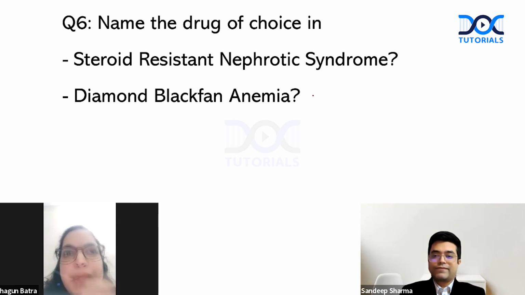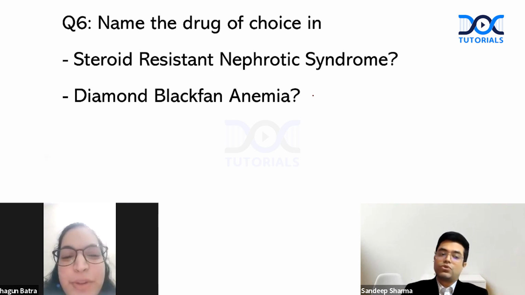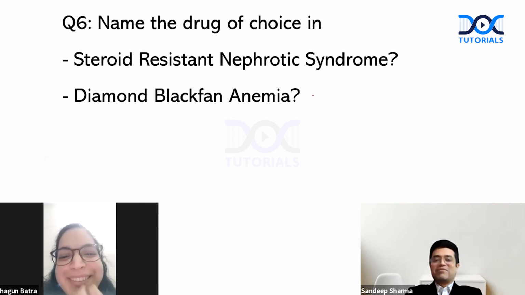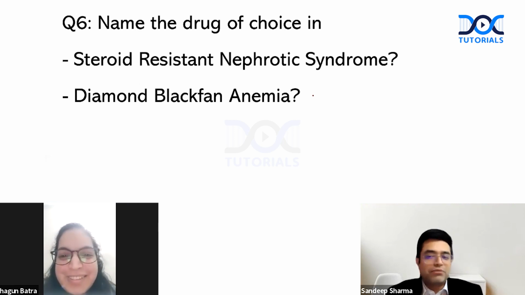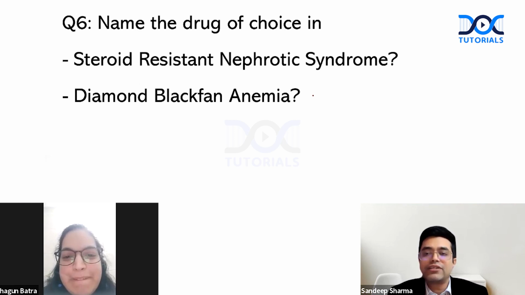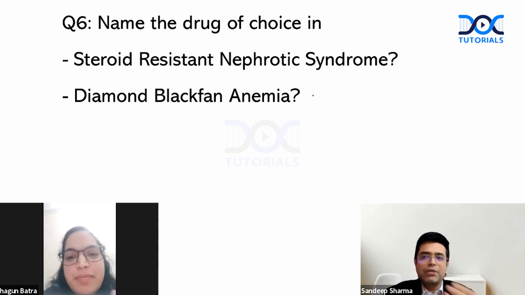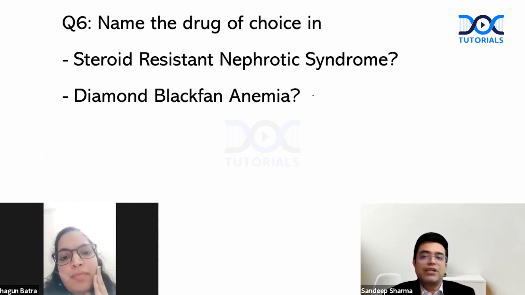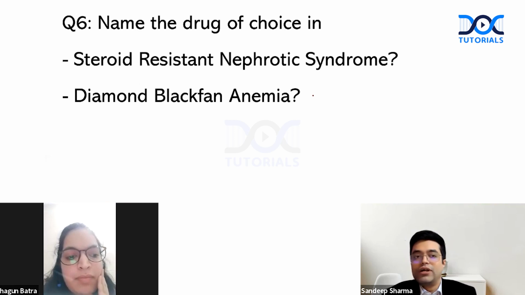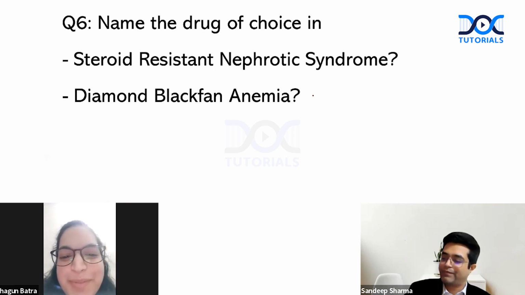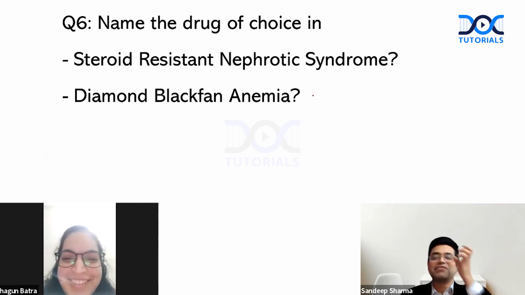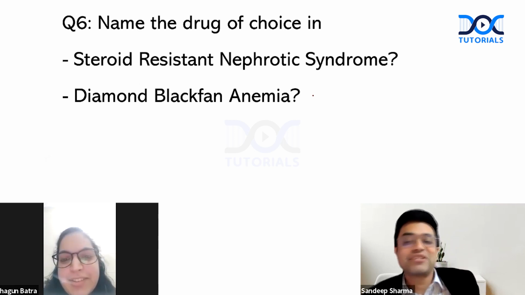So immunosuppression. Erythropoietin. There is a whole list. You need to take a drug. 3 seconds to go. Rituximab. Wrong. Diamond-Blackfan anemia is a congenital hypoproliferative anemia which dramatically responds to corticosteroids. Prednisolone is the drug of choice which produces a remission in 80% of these patients. Those who are unresponsive, or after some time prednisolone stops responding, then obviously stem cell transplantation needs to be done. So question number 6, immunosuppressive therapy. Yes, you said immunosuppressive therapy, but you need to name a drug, and you mentioned rituximab after that.